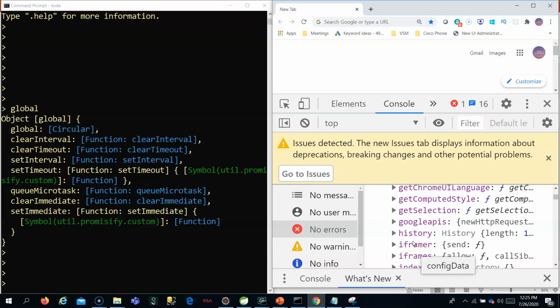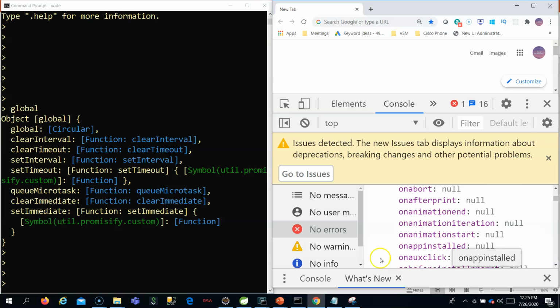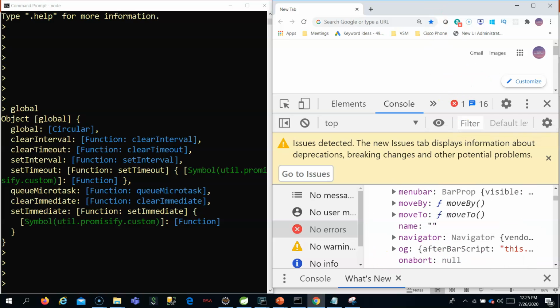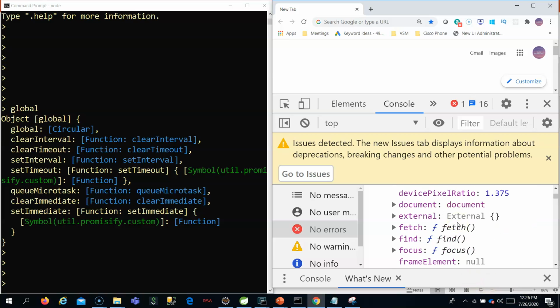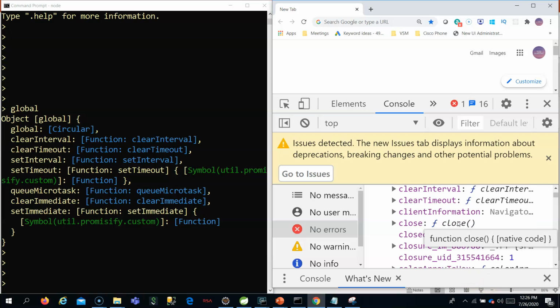So you need not do window.a. You can just simply put that, and you will be able to execute it. Whatever you see in window are all global objects, like setTimeout, clearTimeout. So all are global objects, no need to put window dot. It is globally available inside any function. Likewise, in case of node, it is inside global. So what all is present in the global object, you need not specify it. It is globally available to any function, any nested level of function you write.